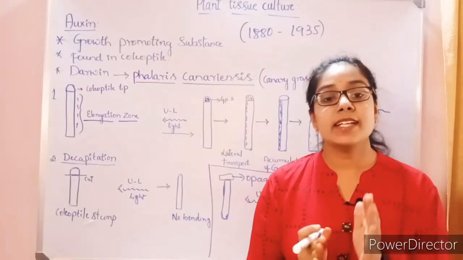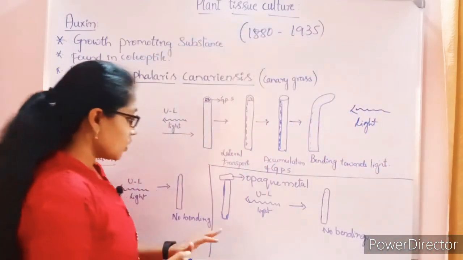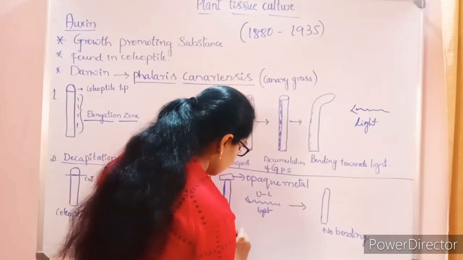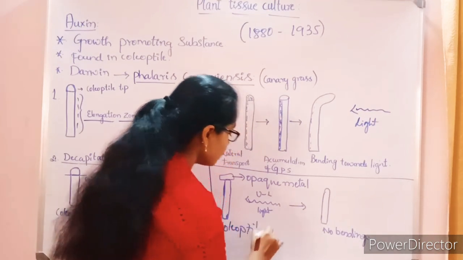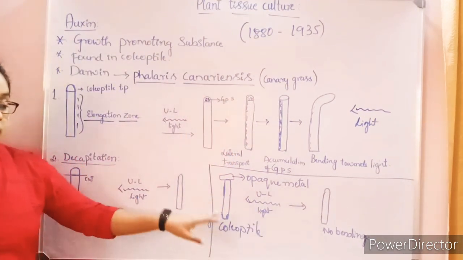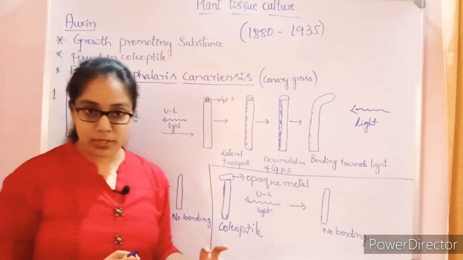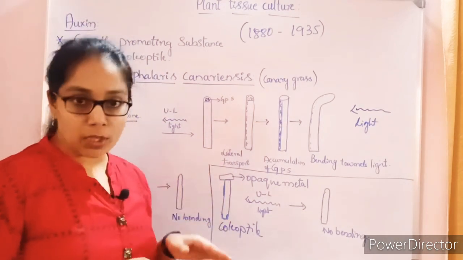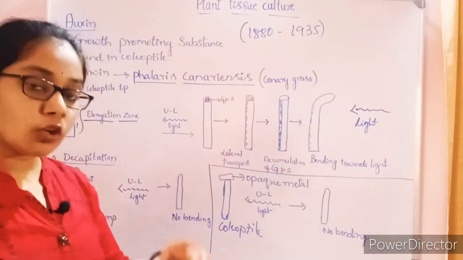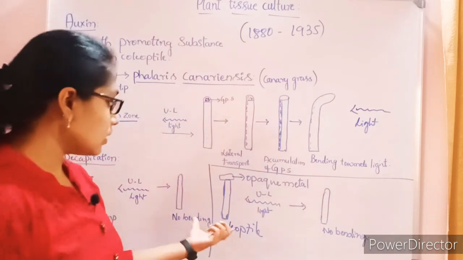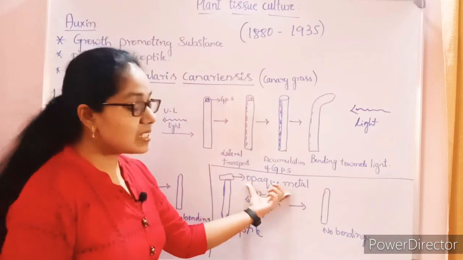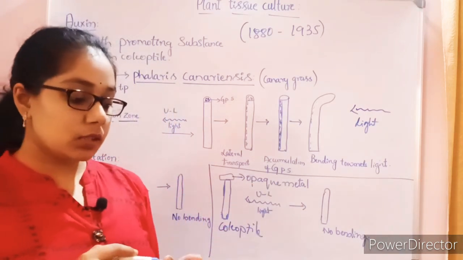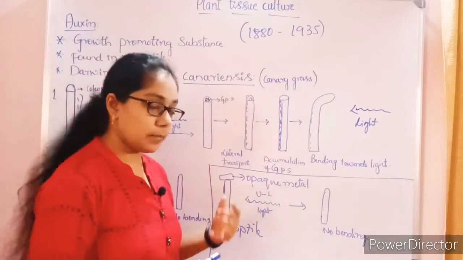He also did another experiment here. He took the coleoptile of the canary grass, and the tip of the coleoptile was removed. After decapitation of that coleoptile, he inserted an opaque metal at the cut portion of the coleoptile.